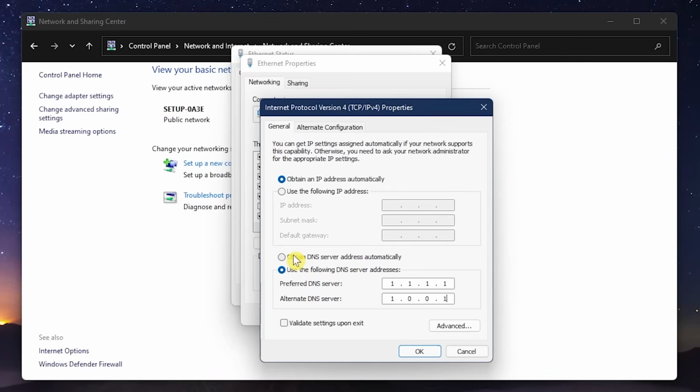Another one that's popular that might work better for you is from Google, so I'll show you that one. In the field for preferred DNS, type 8, 8, 8, and 8. And for alternate DNS server, type 8, 8, 4, and 4. Experiment with those two. The distance of the servers from your location will have an impact on overall speeds. When you're done, click OK.